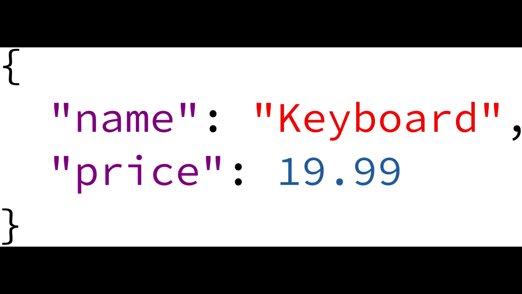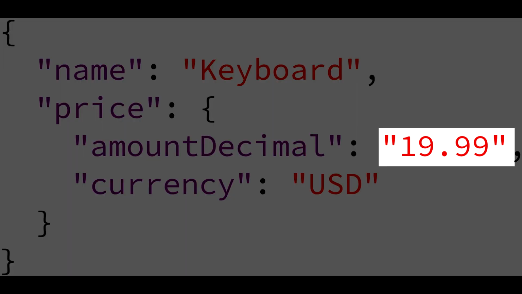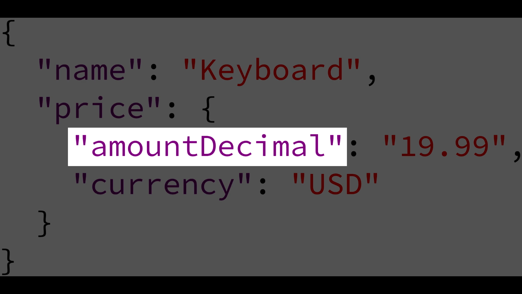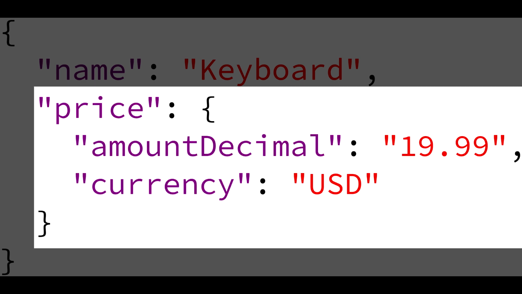Here's a bad example in JSON. We have a price field that's just some float value, but we don't know exactly what it is. My advice is to use an integer or string, not float. Specify if it's a decimal or integer amount, always specify currency, and treat the whole amount as one object.